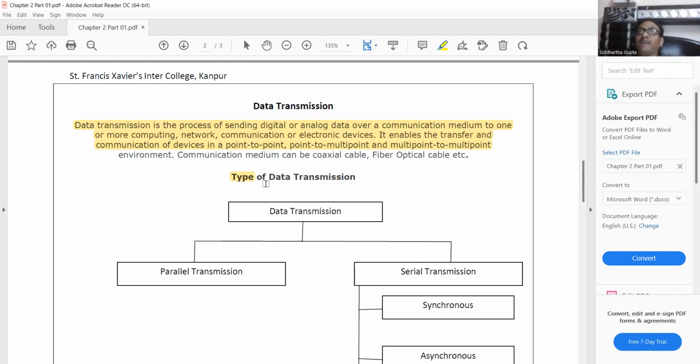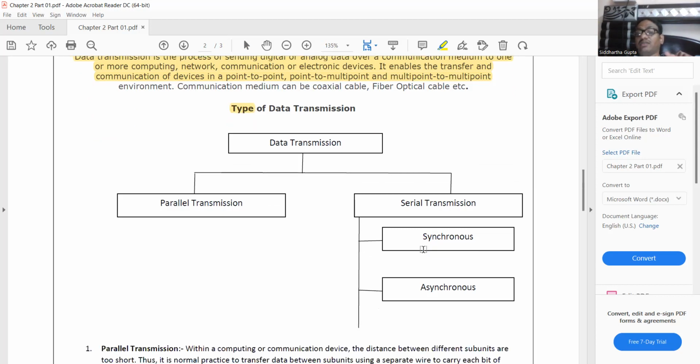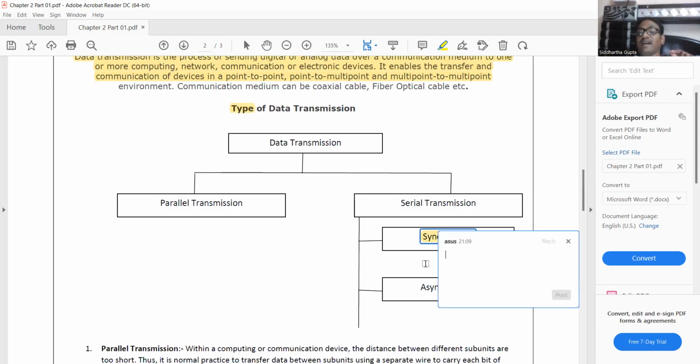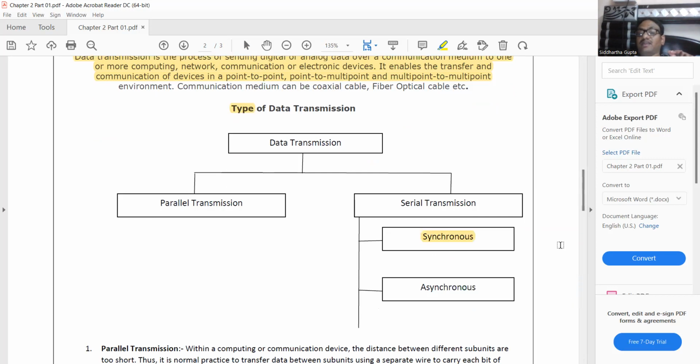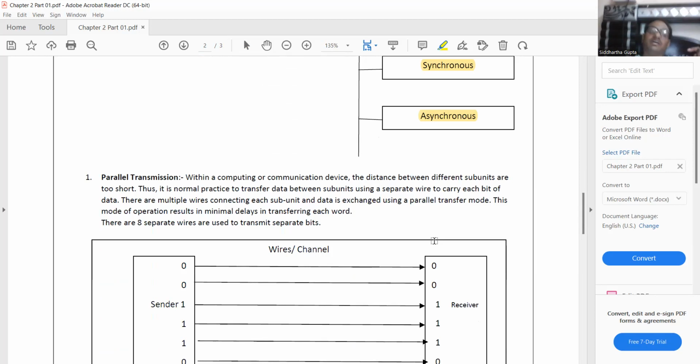Serial data transmission can be further classified into two categories, that is synchronous and asynchronous data communication. I hope you get the point.